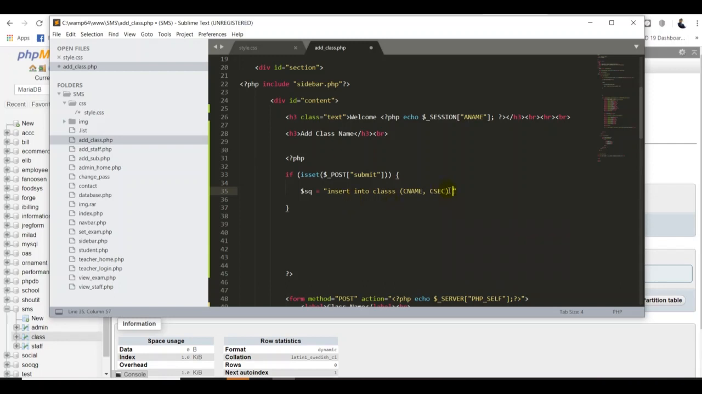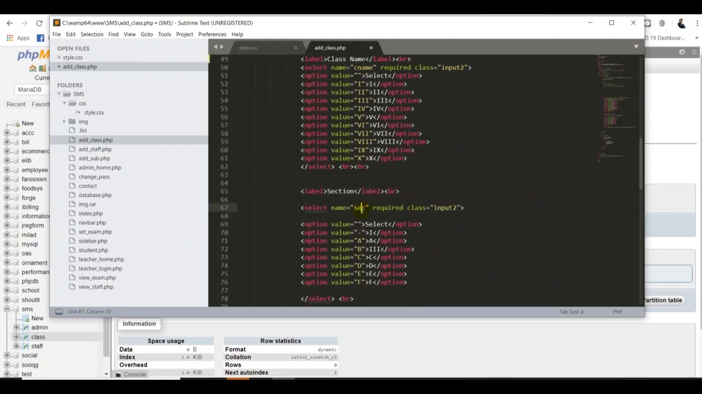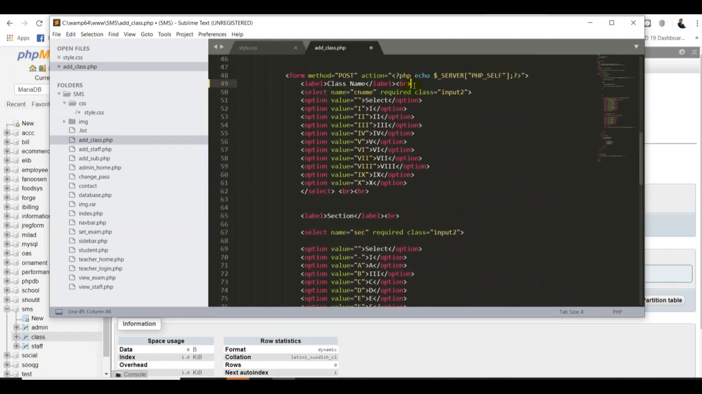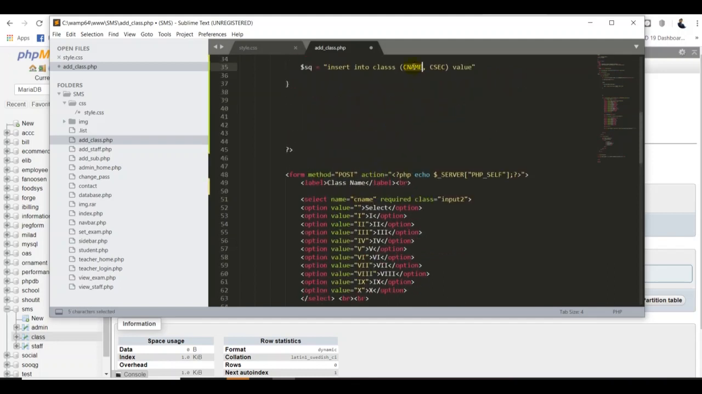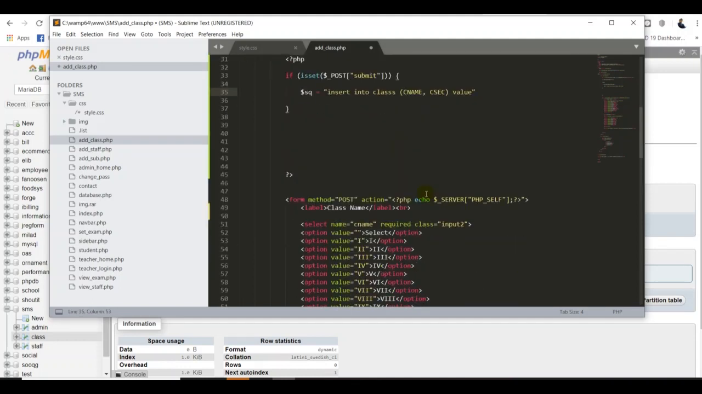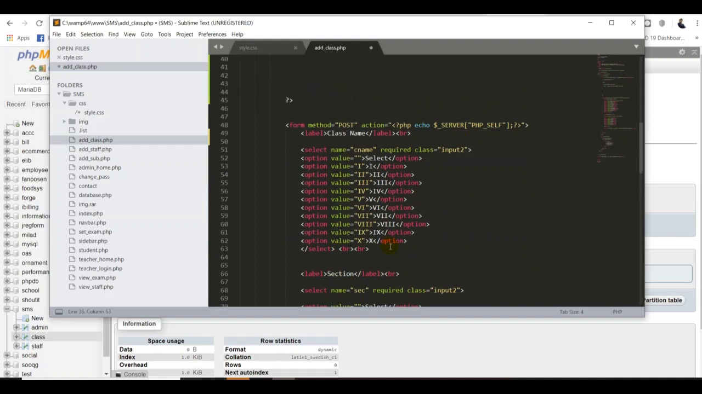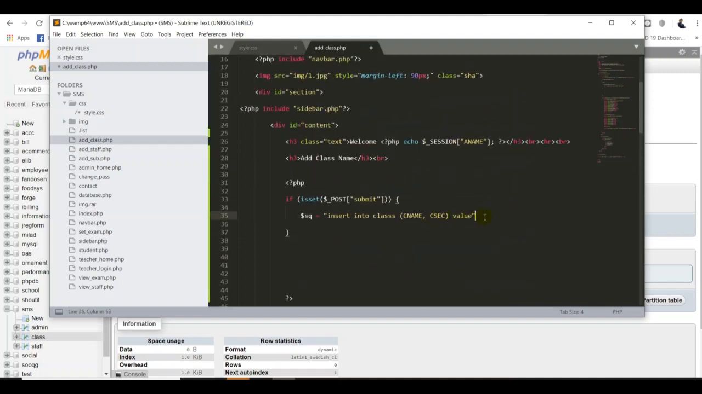I come out of the bracket and put values. So now we have to match these two with our two sections, because I already created the name cname for this row and csection for this row. I'm going to match all the details, whatever details the admin gives here in the selection, so they should match with these two rows. That's the reason. Then I start with open and close brackets.